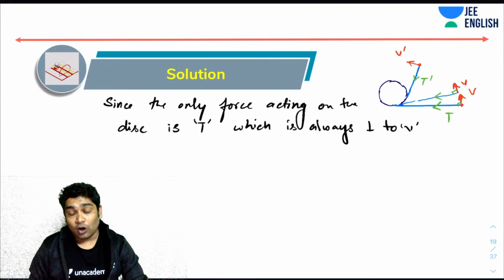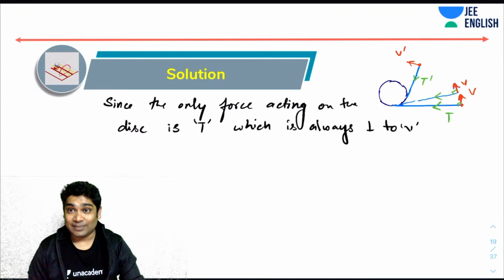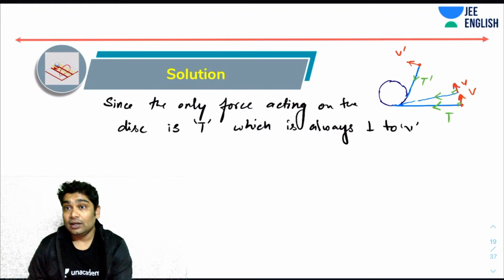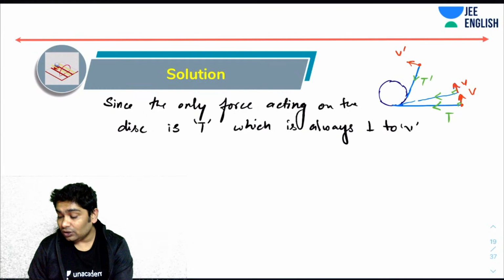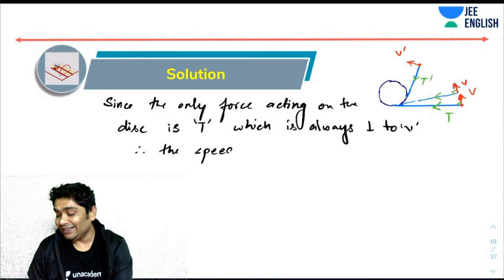The force only changes the direction of the velocity vector, not its magnitude. Therefore, the speed of the disk remains constant.